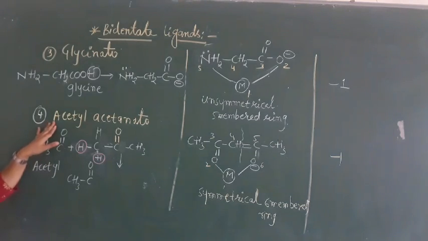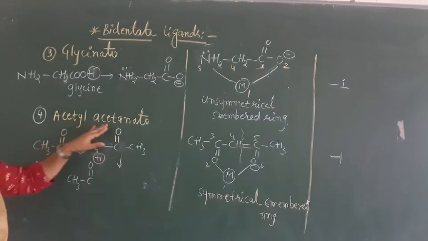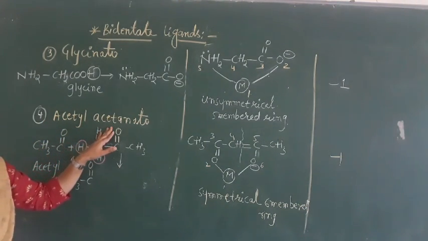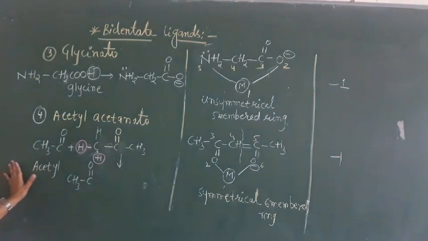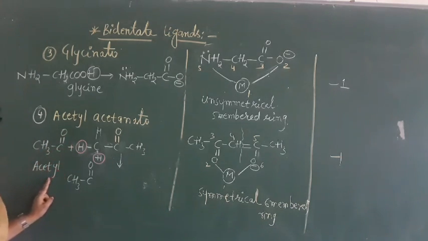Next we have acetylacetonato. How do we remember this one? In organic chemistry, CH3C double bond O is called the acetyl group.